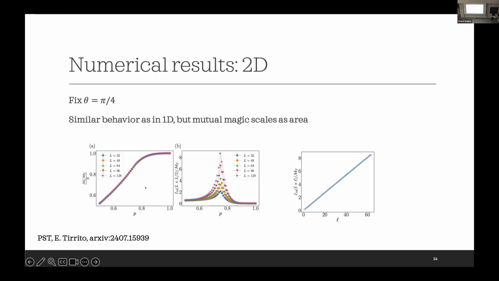So it is volume law magic everywhere for any non-zero p. We can also look at the mutual magic, and it seems to diverge at the critical point, which is also consistent with the value from 3D percolation in this case. But here you can see that the mutual magic scales as area instead of logarithmically, but this is actually also consistent with the behavior of entanglement in critical 2D systems. So basically we find that both in 1D and 2D, the mutual magic scales similarly to the entanglement.